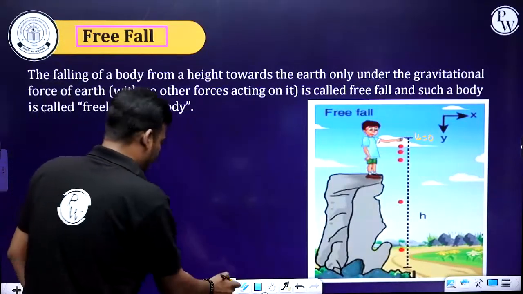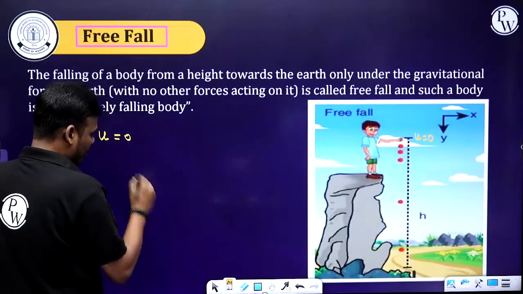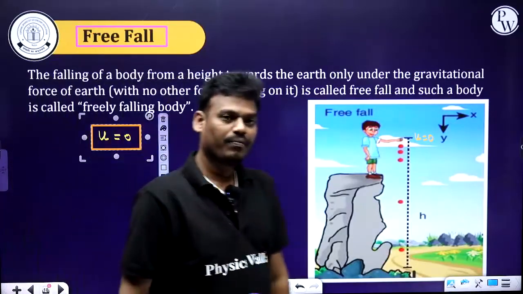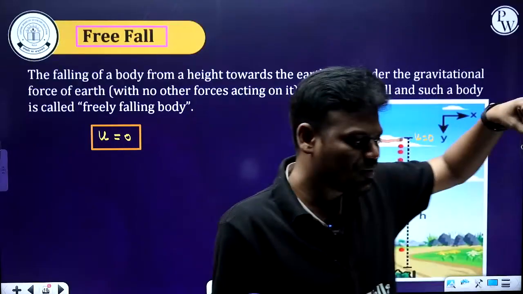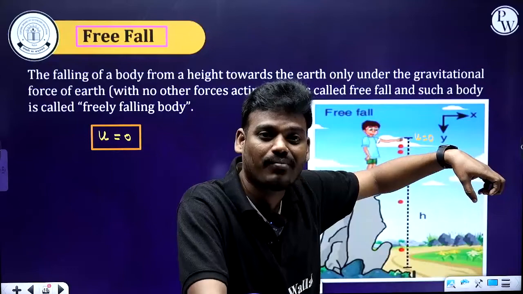For a freely falling body, u becomes 0. That's all. This condition is very, very important. For a freely falling body, what is the velocity? It is 0, because you are not throwing. Just before leaving, what is the velocity?